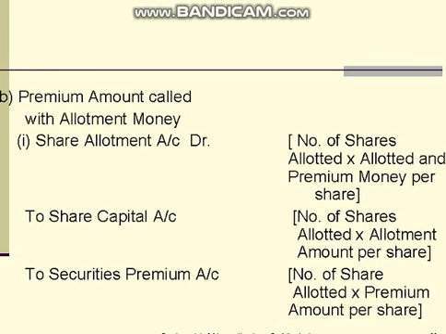When the premium is called with allotment money, share allotment account debit, number of shares allotted times allotment and premium money per share, to share capital account, number of shares allotted times allotment amount per share, to securities premium account, number of shares allotted times premium amount per share.